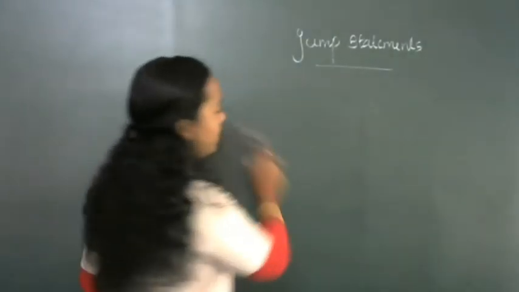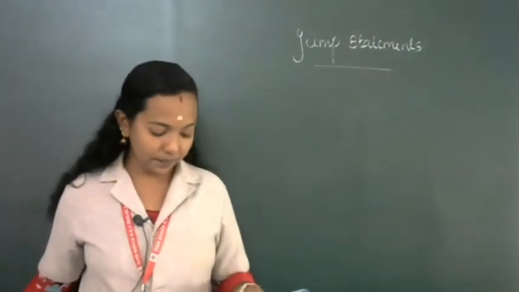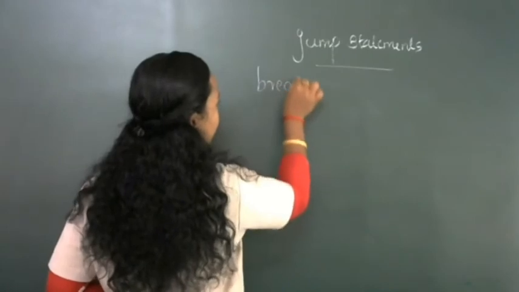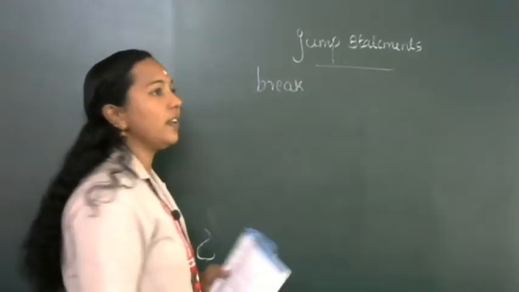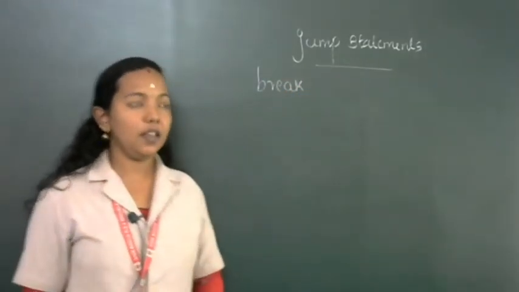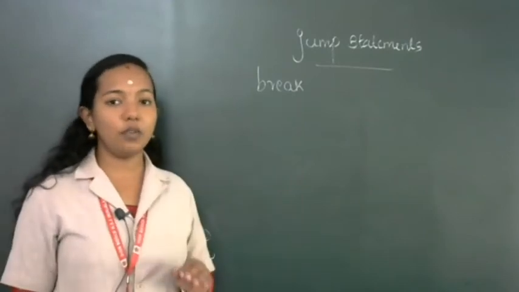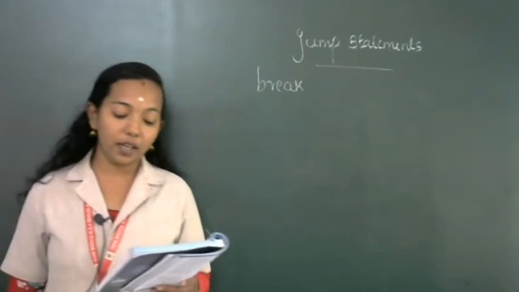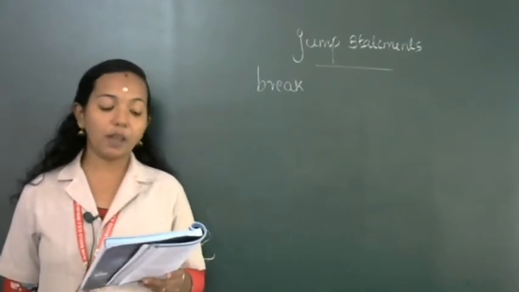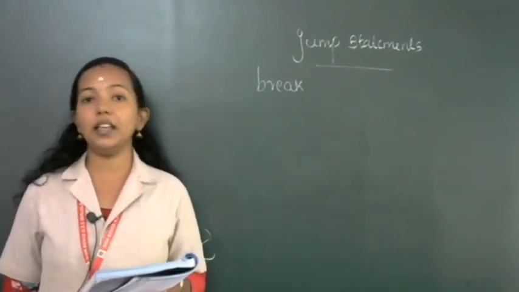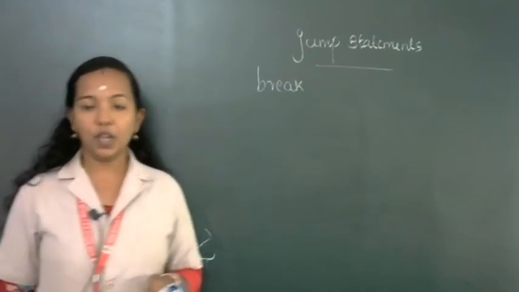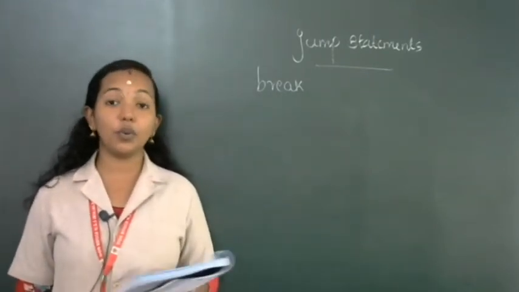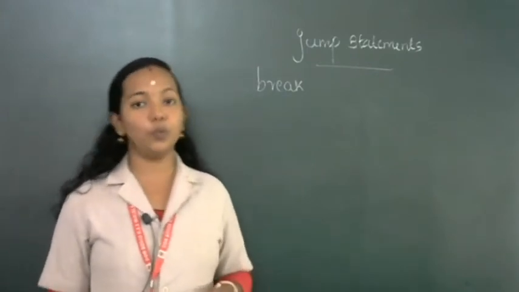Next, the second jump statement is the break statement. So here break statement is also a jump statement. When a break statement is encountered in a program, it takes program control outside the immediate enclosing loop. So if break is encountered, automatically the program control goes outside the loop.